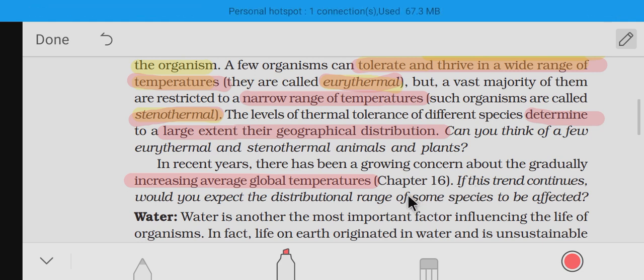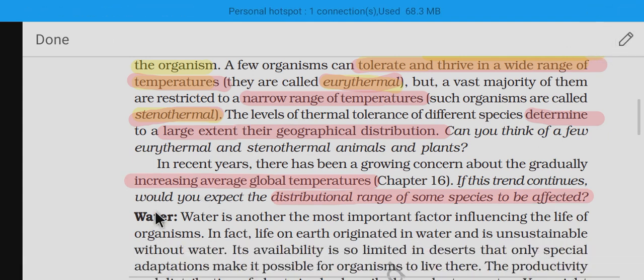Absolutely, it will be affected, because as the temperature changes, if cold regions warm up, the organisms living in the cold region cannot live there. So hence, that is the option.